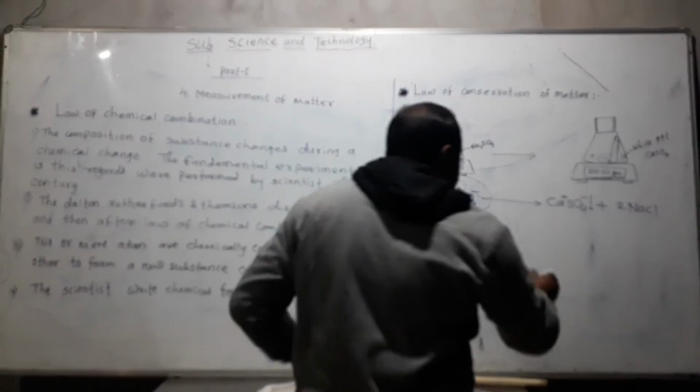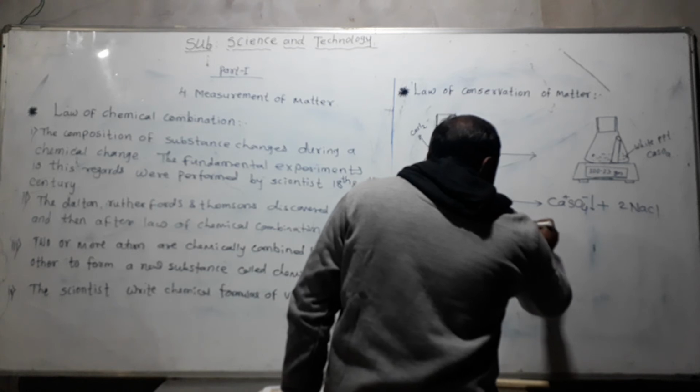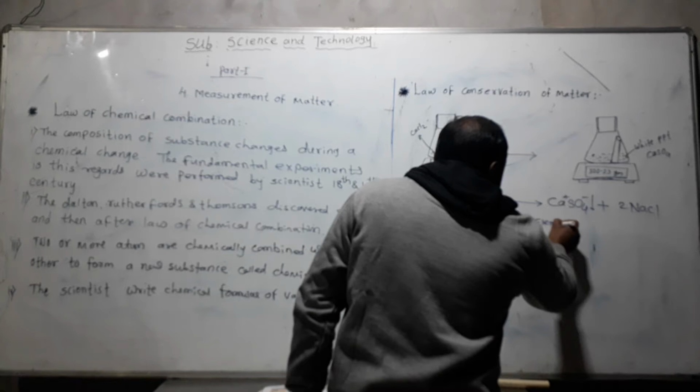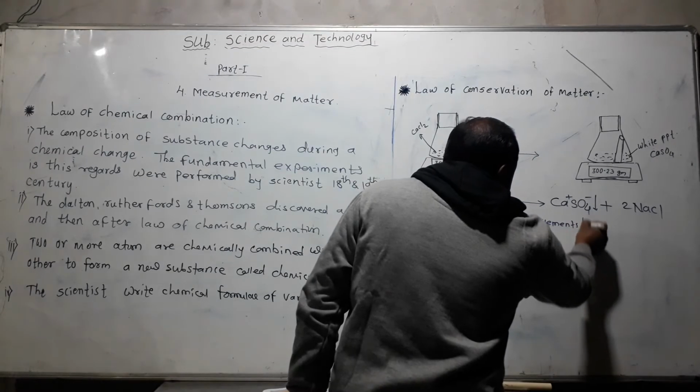Now we write a chart of the elements in the reaction. How many elements react in this reaction?